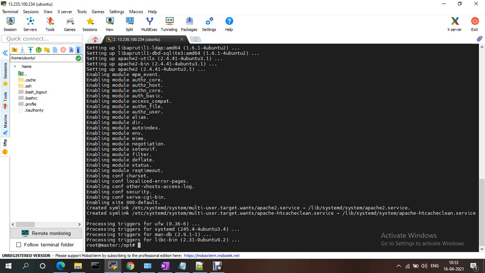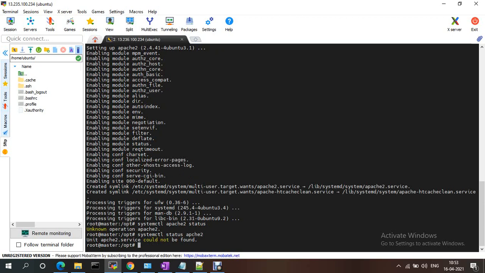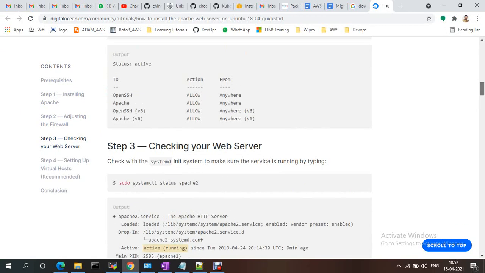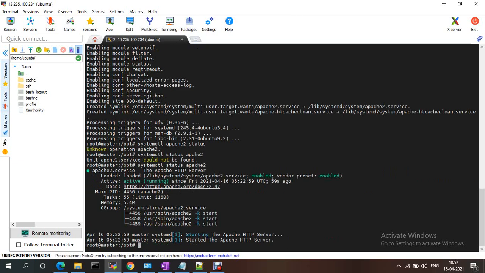Okay, if you see systemctl status apache2, sorry, there is a spelling mistake. systemctl status apache2. See, it is running.